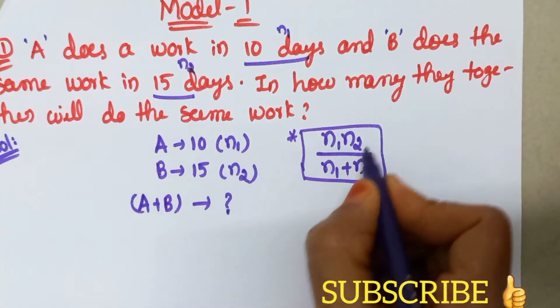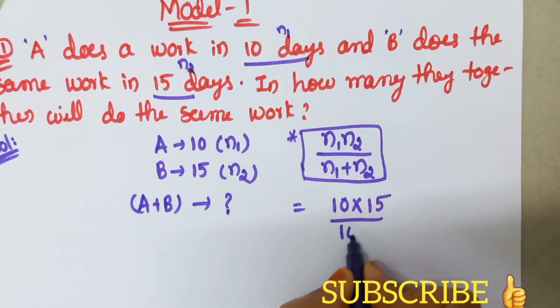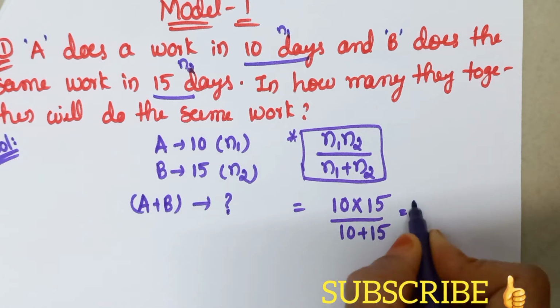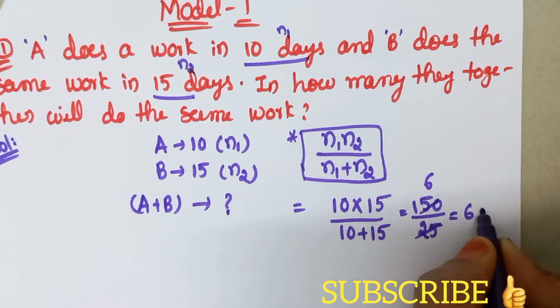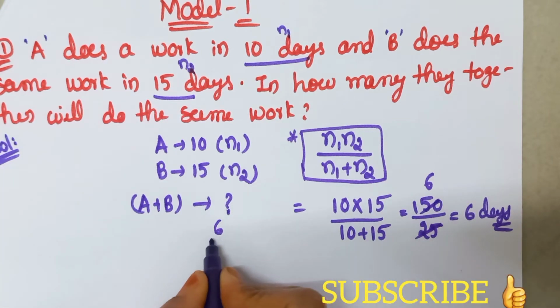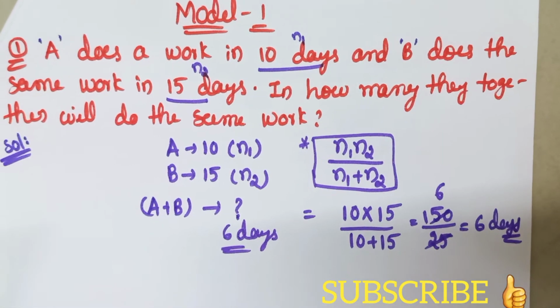So substitute N1 and N2 here. If we substitute N1 and N2, we get 10 into 15 by 10 plus 15. So that is 150 by 25. If we simplify this, we will get 6. So A and B can complete the same work in 6 days. That is the answer.